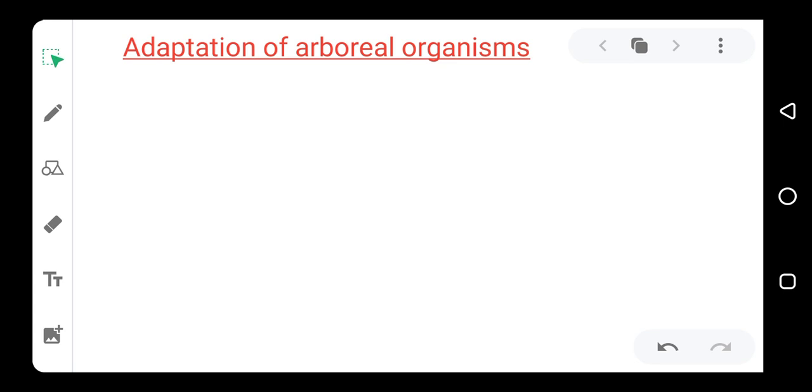Then some of them also have a very long tail, and a long tail like that helps them to keep balance while they are on top of a tree. So, long tail for balancing. Some of them have a long tail.